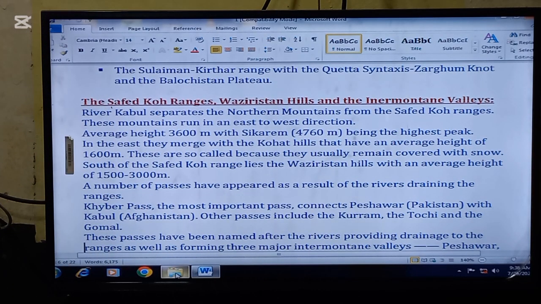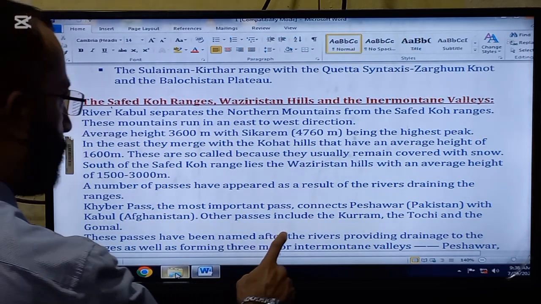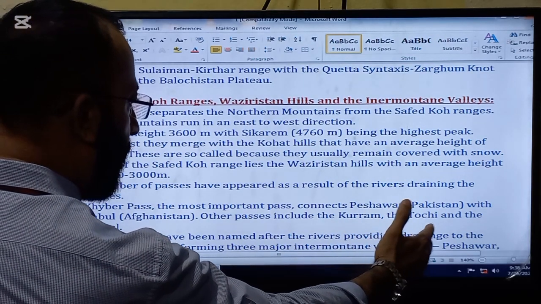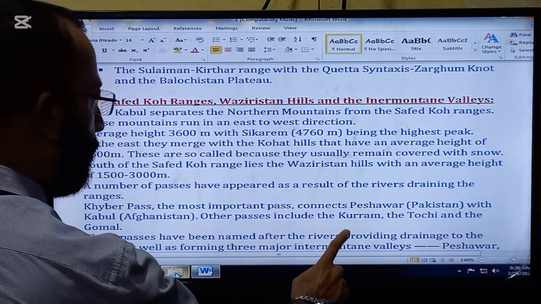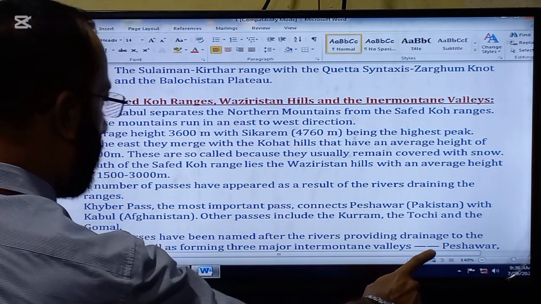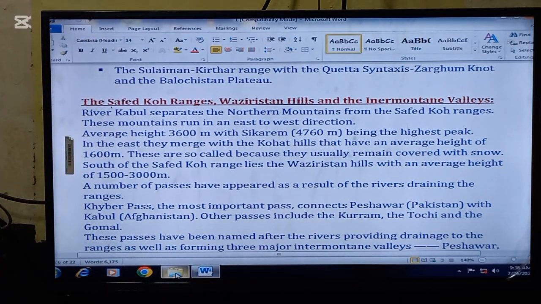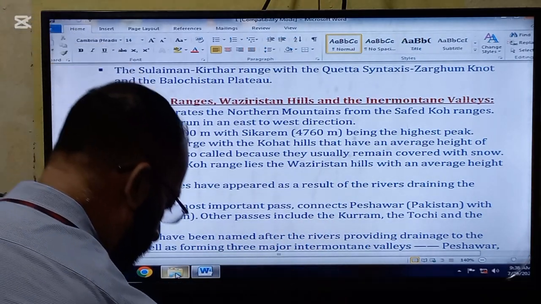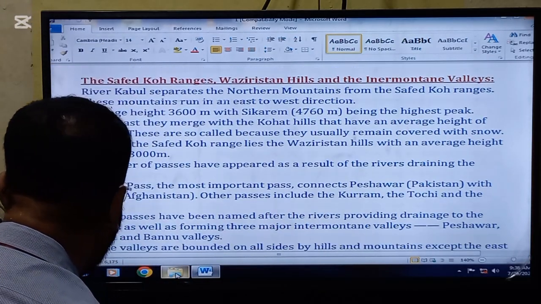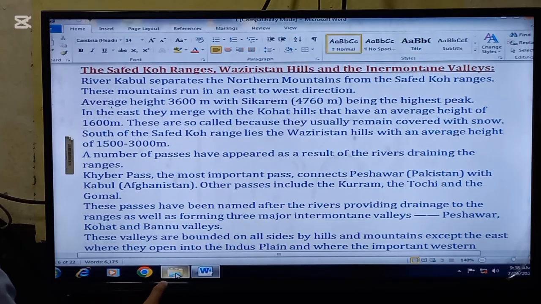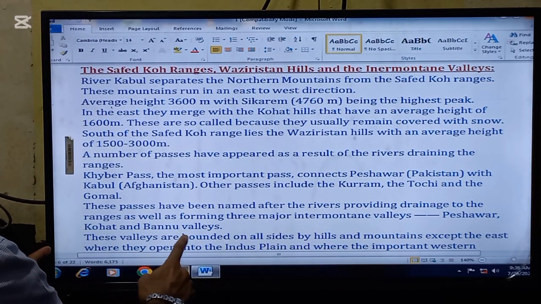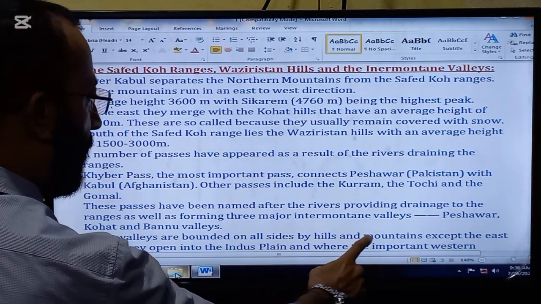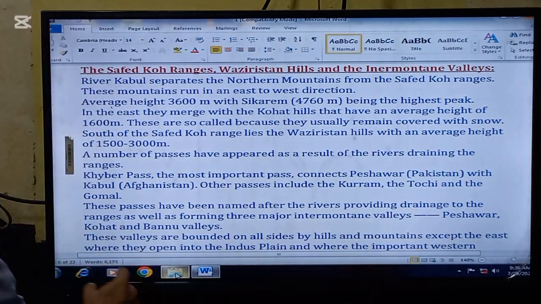Important passes are the Khyber Pass, the most important pass, which connects Peshawar of Pakistan with Kabul of Afghanistan. Other passes include the Kurram Pass, the Tochi Pass and the Gomal Pass. So these are the important passes which connect Pakistan with Afghanistan. These passes have been named after the rivers providing drainage to the ranges, as well as forming three major intermontane valleys, that is Peshawar, Kohat and Banu valleys.